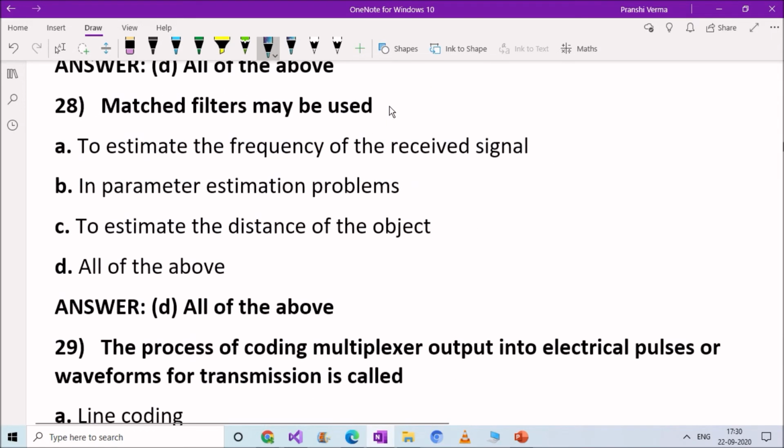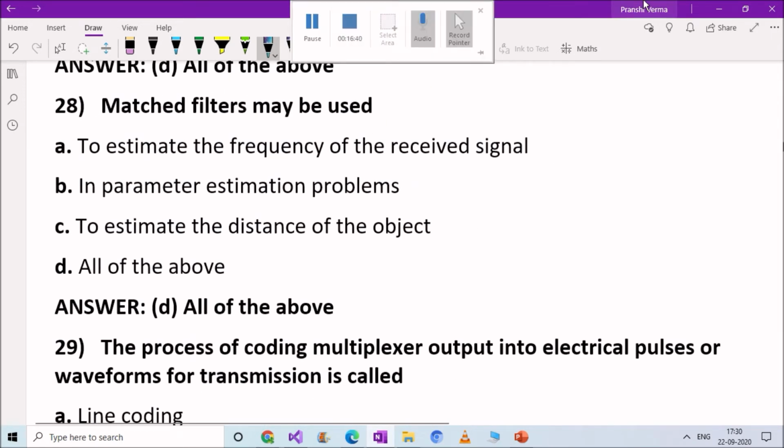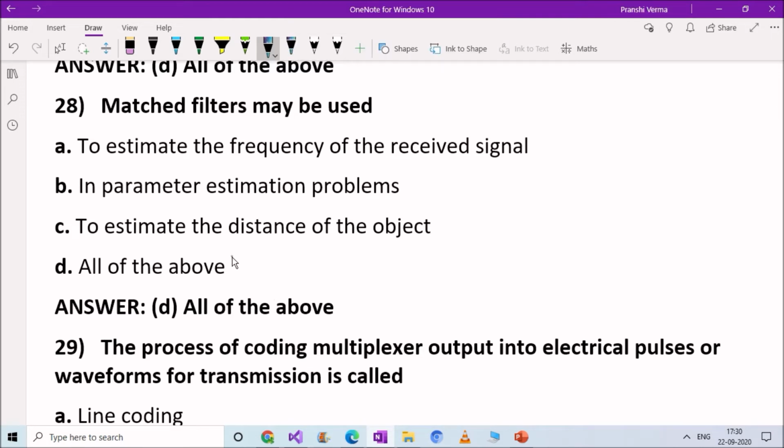Next question. Matched filters may be used: option A, to estimate the frequency of the received signal; option B, in parameter estimation problems; option C, to estimate the distance of the object; option D, all of the above. Right answer is option D, all of the above. So matched filter may be used in options A, B, C. They all are correct here.